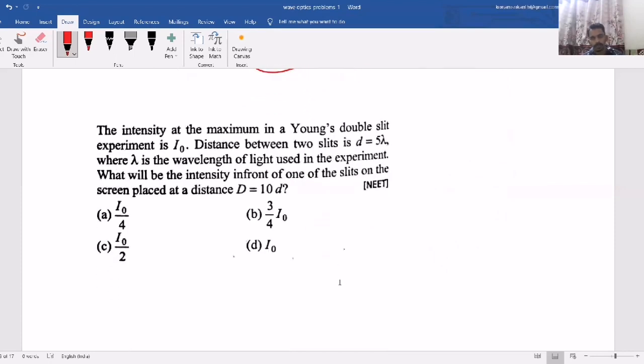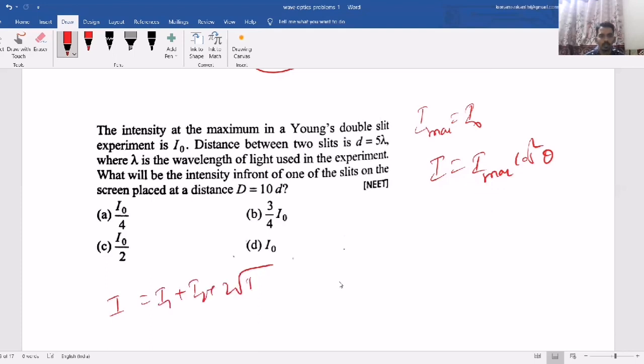Now sometimes a little bit difficult questions will come where you need to apply the procedure. See, the intensity at the maximum in Young's double slit experiment is I naught. That means maximum intensity is I naught, where the intensity at any point is I maximum into cos square theta. We have taken the formula I equal to I1 plus I2 plus 2 root I1 I2 cos theta, or cos pi. Let me just remind you the relation I1 plus I2 plus 2 root I1 I2 cos pi.